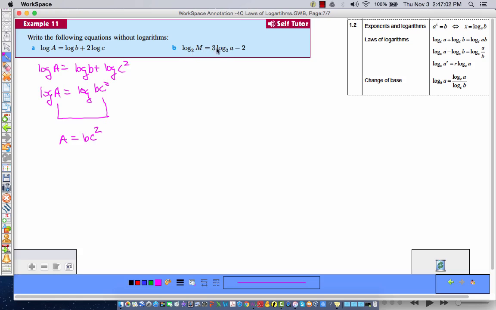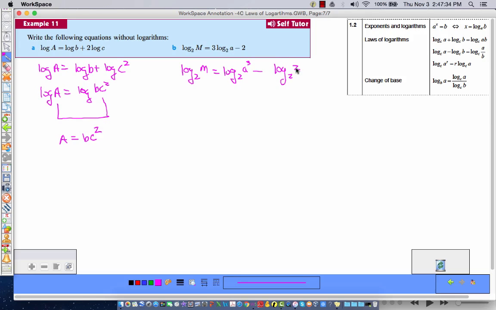Okay. So here we go. Log base 2 of m equals 3 log base 2 of a minus 2. So I will continue with log base 2 of m is equal to log base 2 of a, move the coefficient to be an exponent, cubed. And so I am in base 2. So I'm going to rewrite 2 using base 2, which would just be log base 2 of 2.